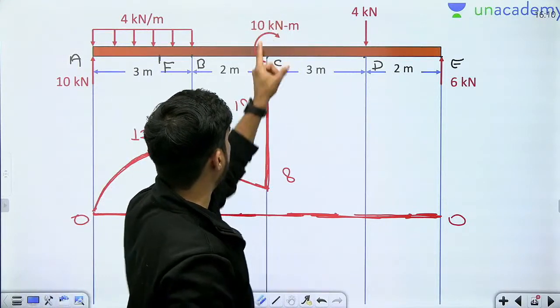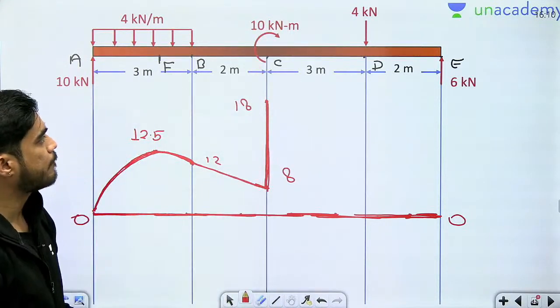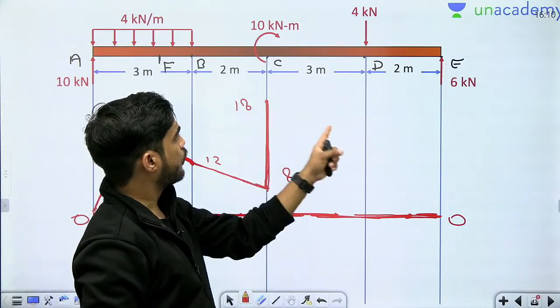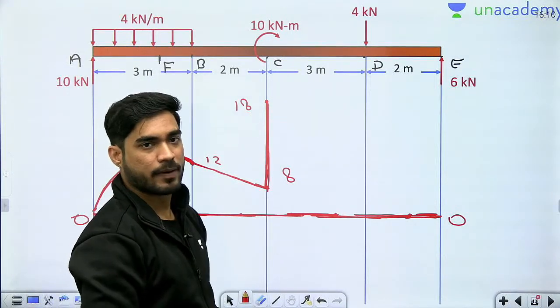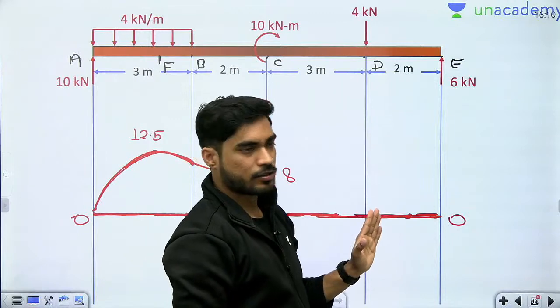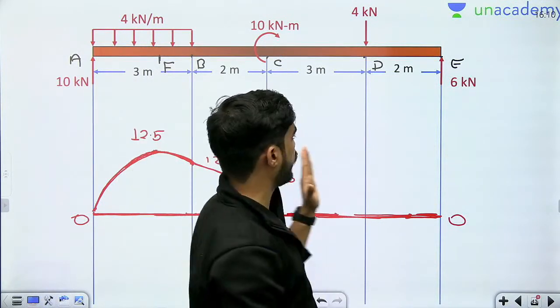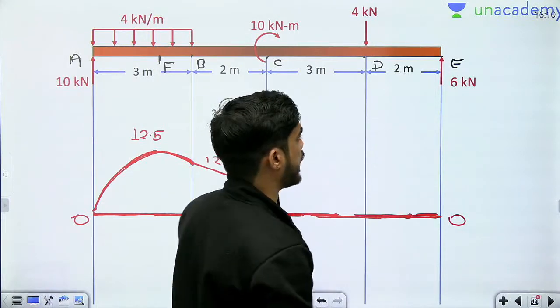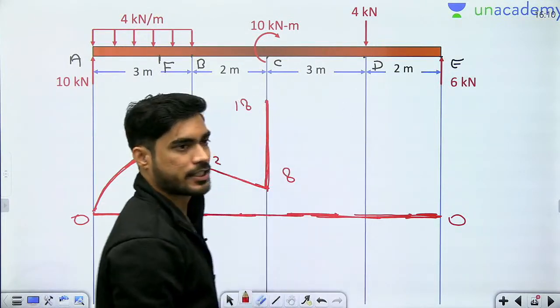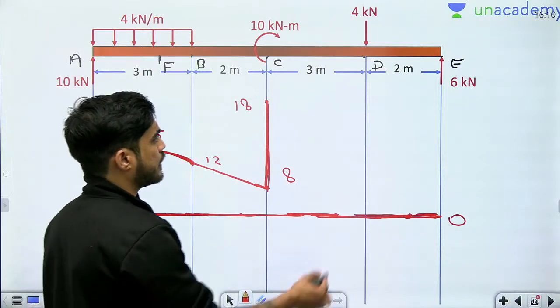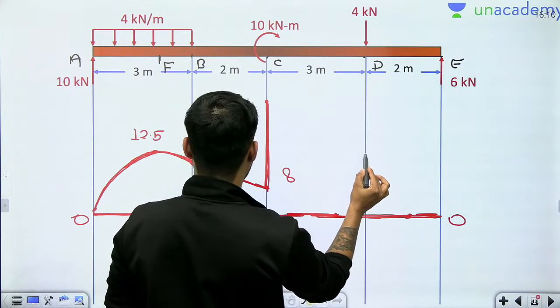One value without the couple, one value including the couple. Okay, then beta, at point D what will be the bending moment? तो D पे निकालना है तो लेफ्ट से आने की जरूरत नहीं है, don't need to calculate bending moment from left, directly calculate it from right. तो 6 into 2 how much it will be? 12. तो बेटा 6 into 2 12, so here somewhere